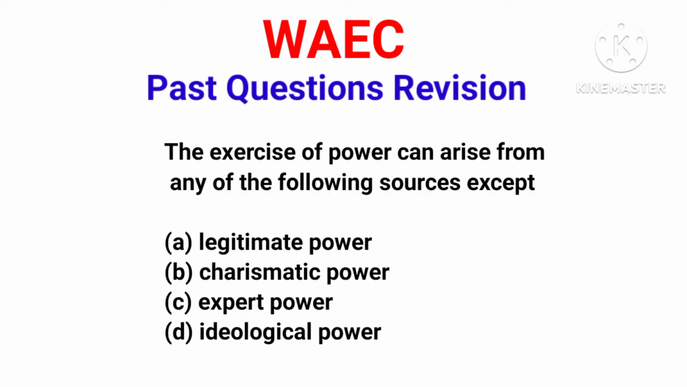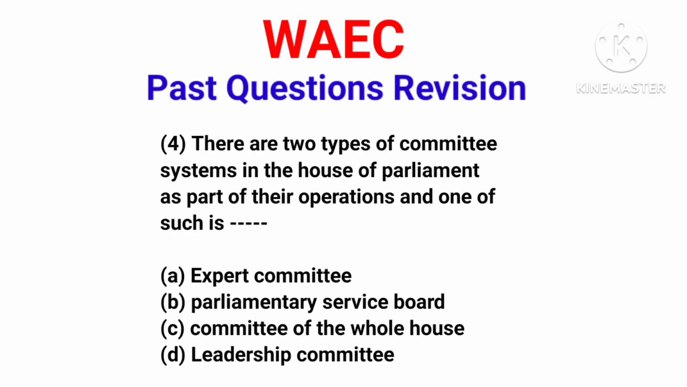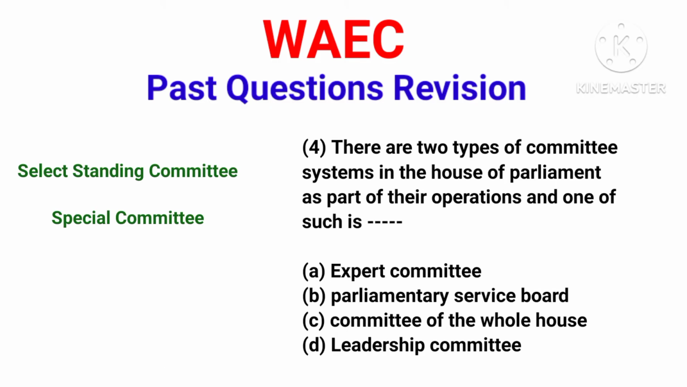Now we have question 4. There are two types of committee system in the House of Parliament as part of their operations, and one of such is: A, Experts Committee, B, Parliamentary Service Board, C, Committee of the Whole House, and D, Leadership Committee. Now, there are two types of committee in the parliament. We have the select standing committee and the special committee.